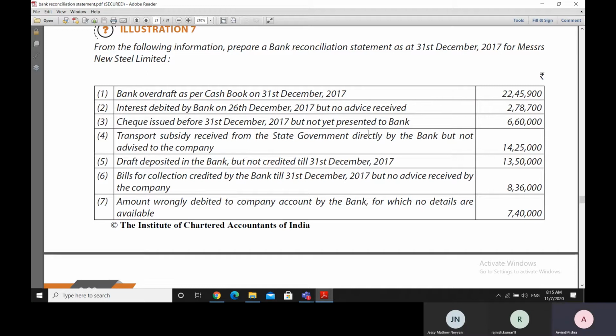Then there are certain reasons due to which there are differences between the bank statement and the bank column of the cash book, which are mentioned here, like interest which is debited by the bank on 26th of December, but advice has not been received. So if the advice is not received from the bank, this will not find any entry in the cash book. Check issued before 31st December but not presented to the bank will also find entry in the cash book but not in the bank statement.